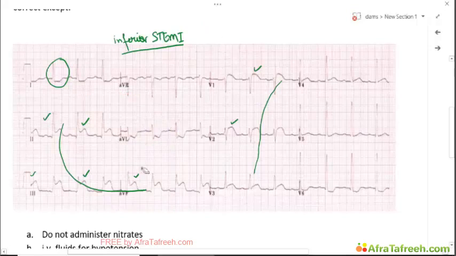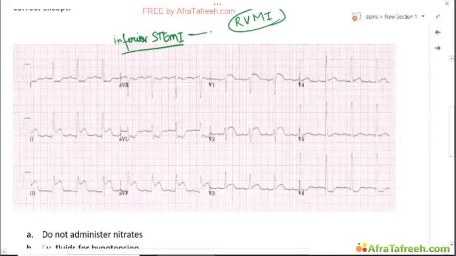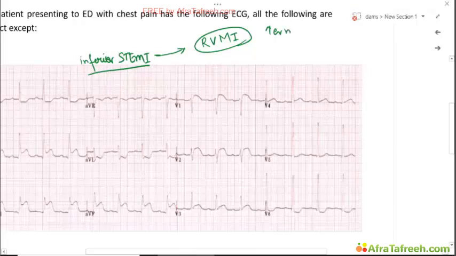Now, one of the important considerations in patients with inferior STEMI is the presence of right ventricular myocardial infarction. Okay, so this is also one of the important complications. This is associated with higher mortality. And the treatment is also different.